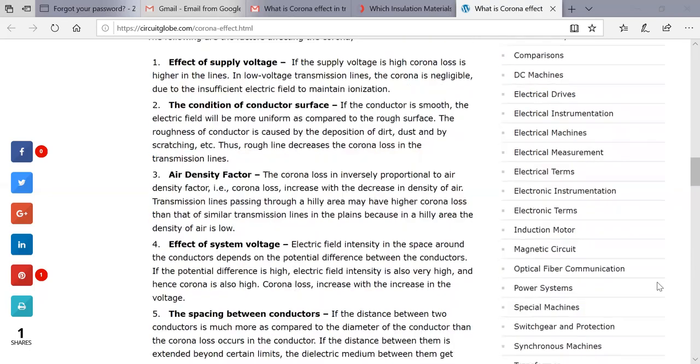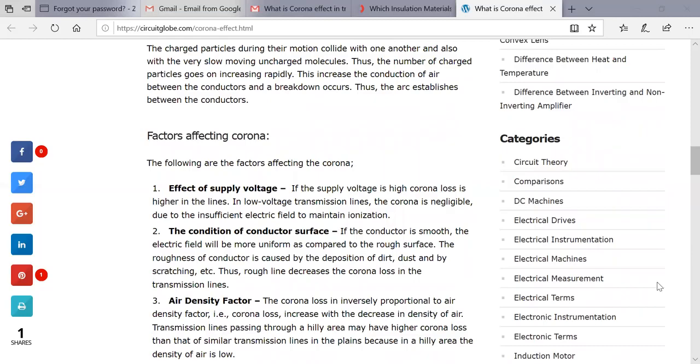So we talked about the corona effect. It is just ionization of air surrounding the conductor, and it will produce a glow and hissing noise. That is the corona, and we talked about the factors affecting it one by one. There is the supply voltage. Then the condition, whether smooth or rough, of the conductor surface.